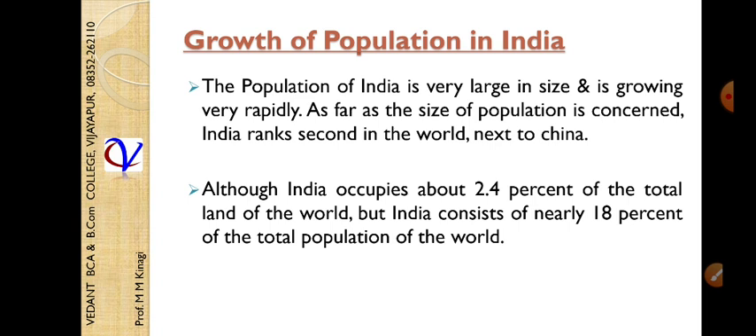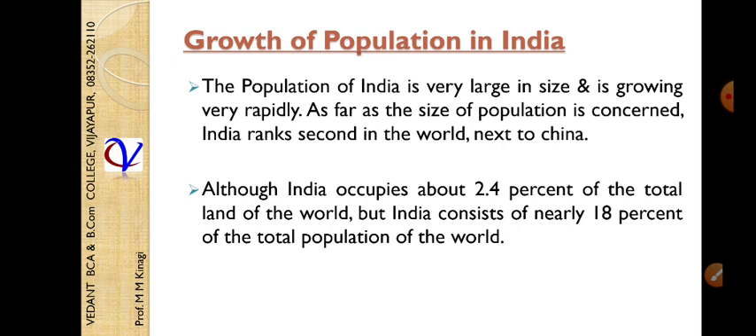Then if you talk about the growth of the population in India, the population of India is very large in size and is growing very rapidly. As far as the size of the population is concerned, India ranks second in the world next to China. As we have said, India's population is 132 crores, but in China 140 crore people are staying. The first is China and the second is India. Although India occupies about 2.4% of the total land of the world, India consists of nearly 18% of the total population of the world.